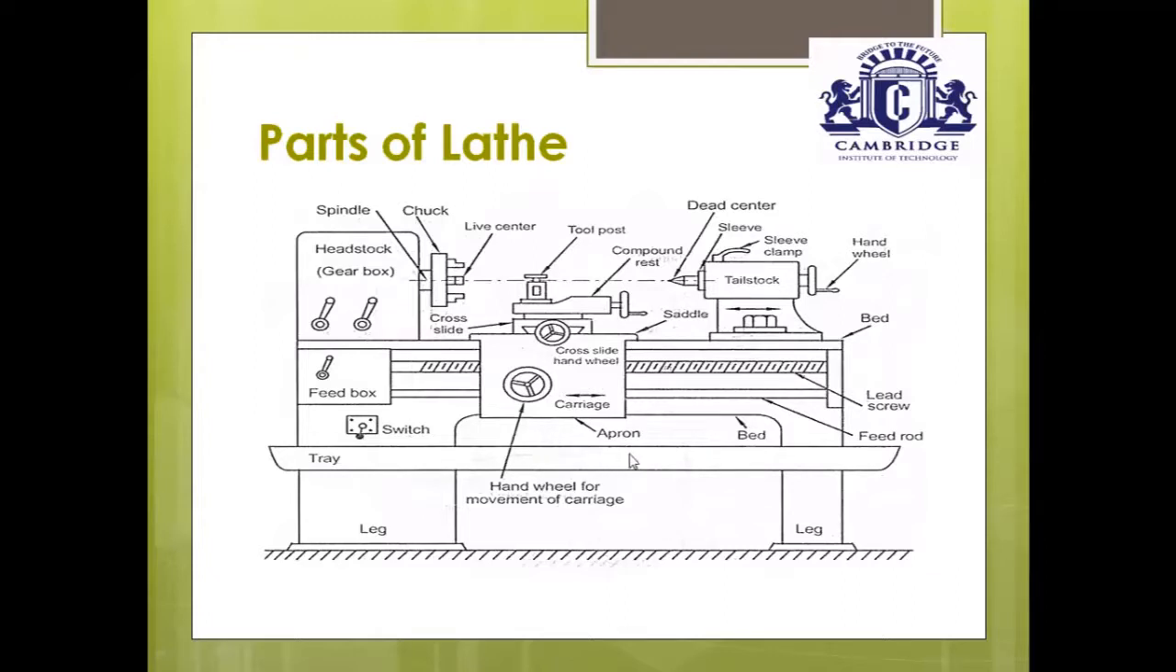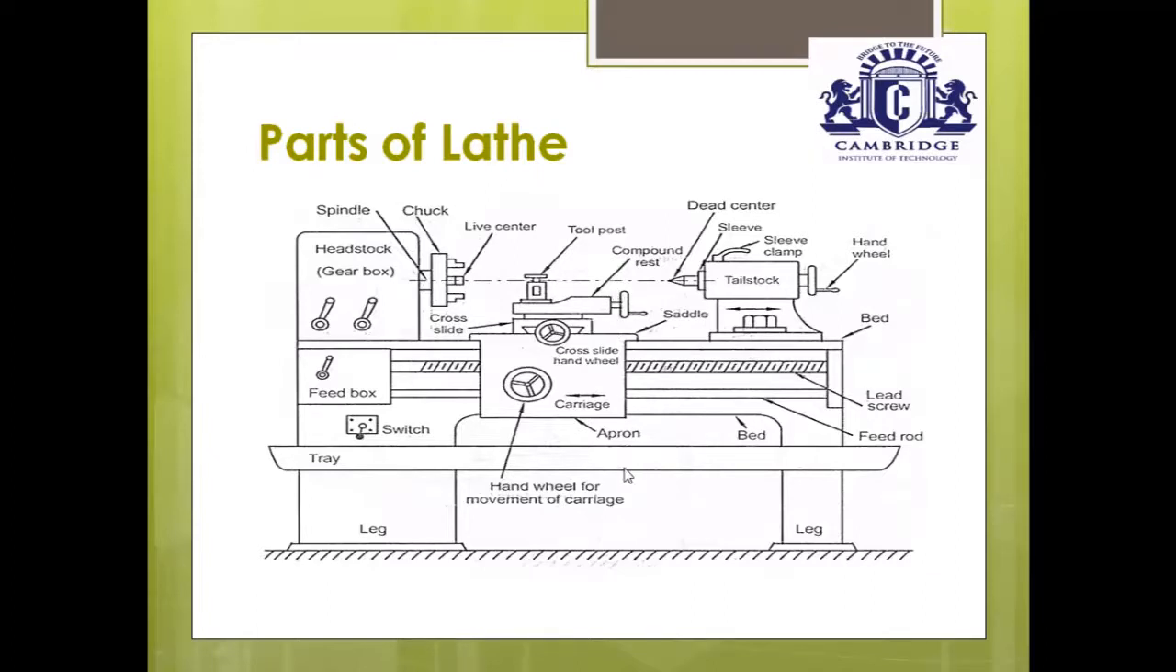The tray is mainly used to collect the unwanted material which is coming out during cutting operations. I hope it's clear. And this dotted line represents the axis of the lathe. The dotted line in between the headstock and tailstock represents the axis of the lathe.